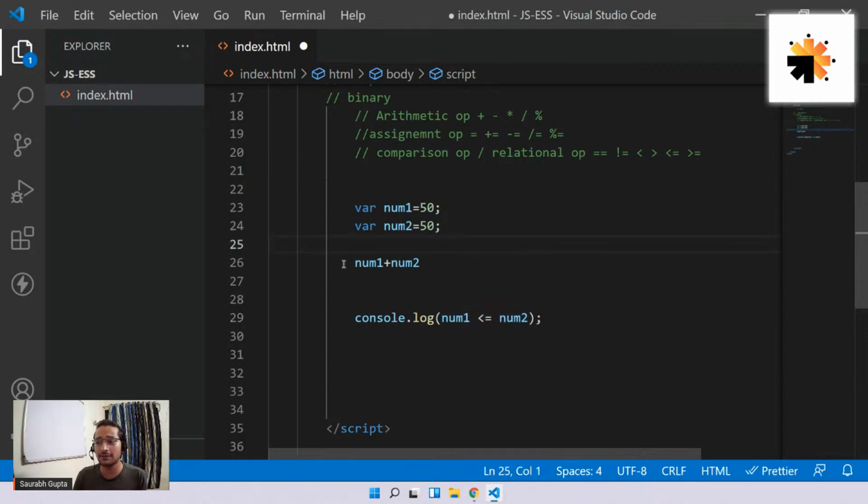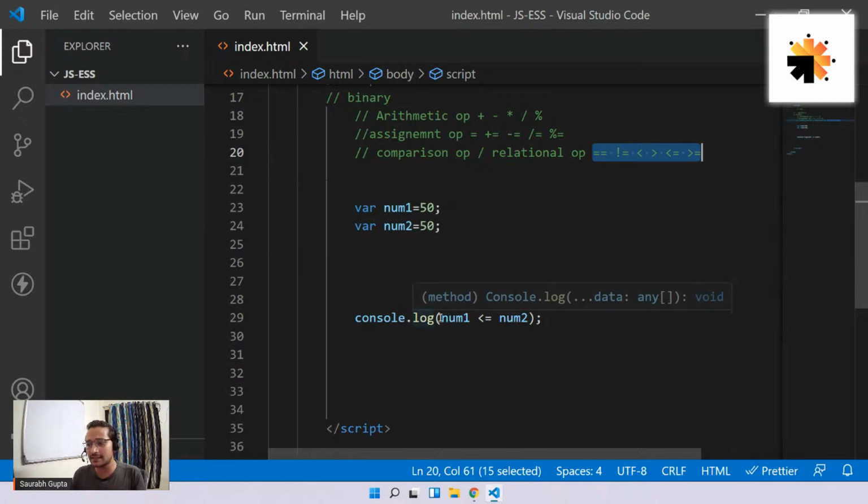Is it clear, everyone? Now, first of all, tell me, everyone, are we cleared with the relational operator? Guys, are we cleared with this relational operator logic? Please tell me, everyone. Come on, be quick. Come on, tell me. Are we cleared?